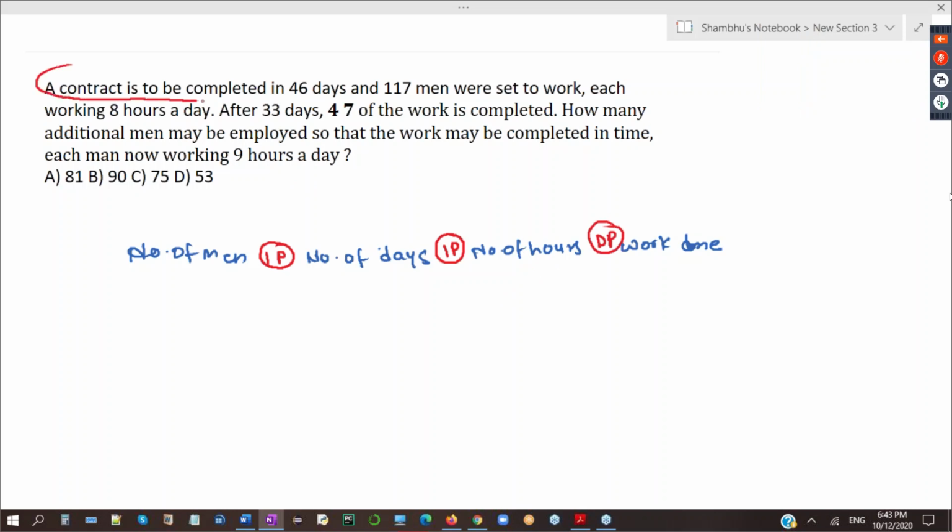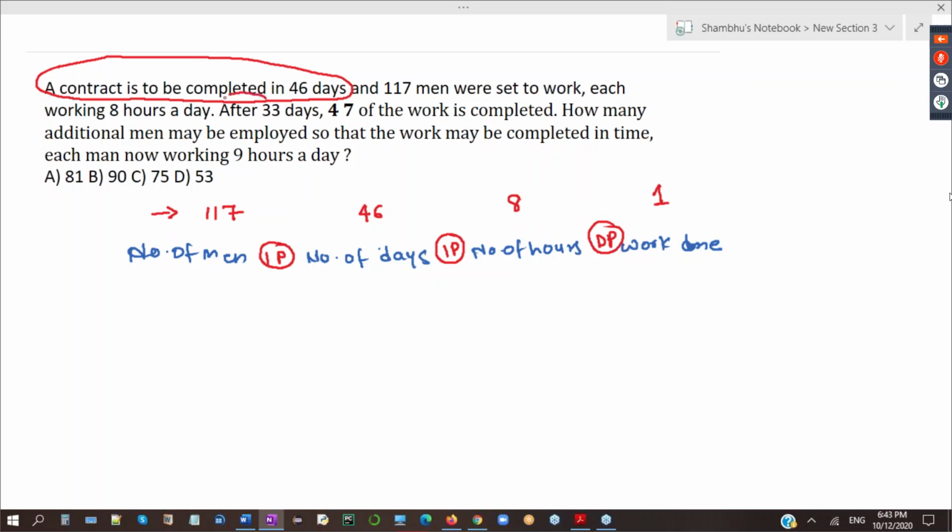Now listen here. A contract is to be completed in 46 days. They decided there is a contract and this contract has to be completed in 46 days. They are planning right now, such that they employed 117 men. These 117 men must work every day 8 hours, and one complete work they should finish. This was the plan.